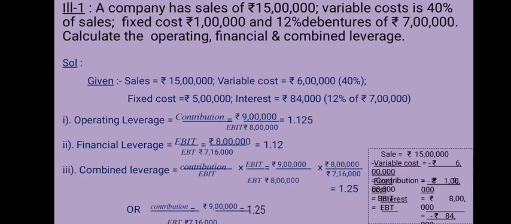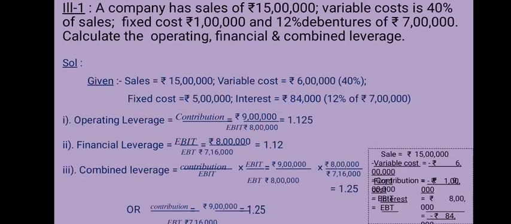Now we calculate financial leverage. Formula of financial leverage equals EBIT upon EBT. EBIT is here 8 lakh, and EBT, if we subtract the interest portion from EBIT, then we will get EBT. So here EBIT equals 8 lakh and interest is 84,000. 8 lakh minus 84,000 is equal to 7 lakh 16,000. So financial leverage will be 8 lakh divided by 7 lakh 16,000, equal to 1.12.